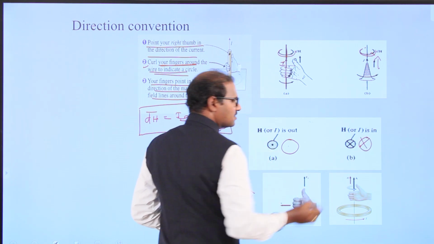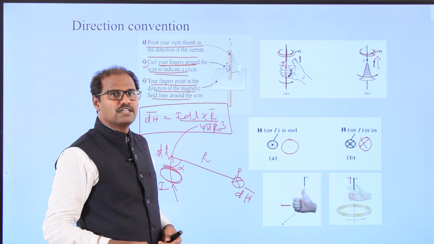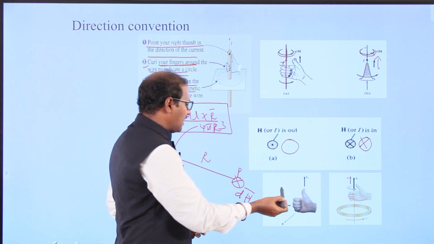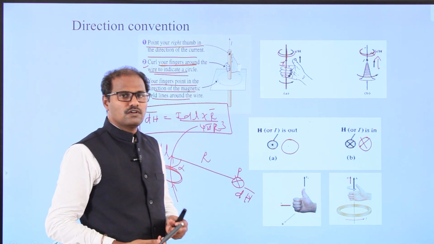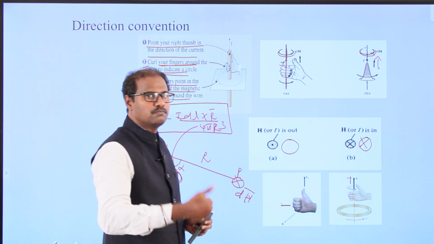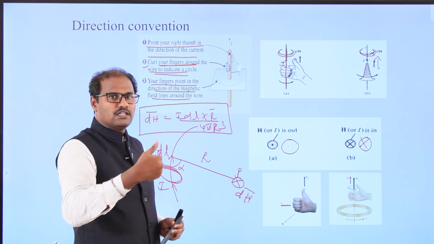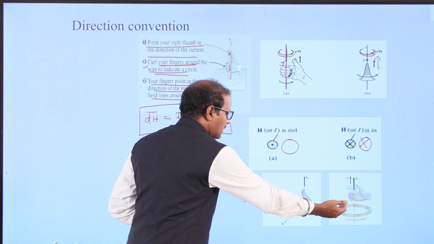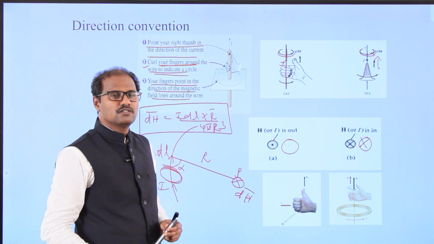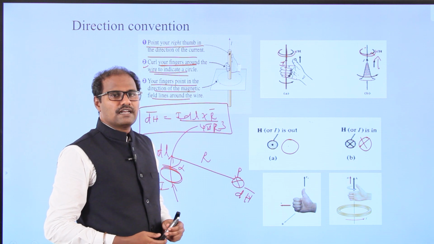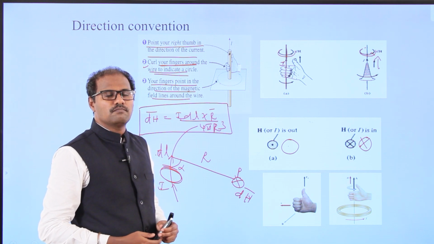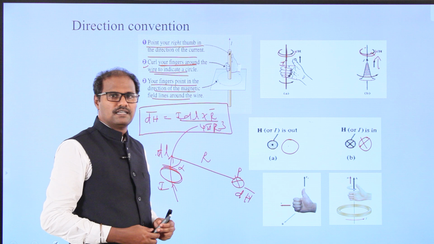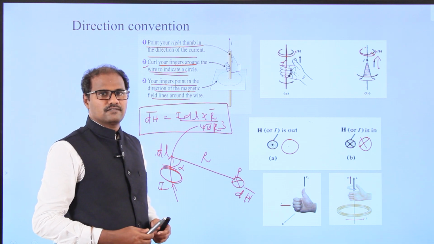In parallel, I am explaining how to keep our thumb. The current is moving, and the magnetic field will be moving this side. This way we can easily understand the basic property of the magnetic field intensity in the line current.